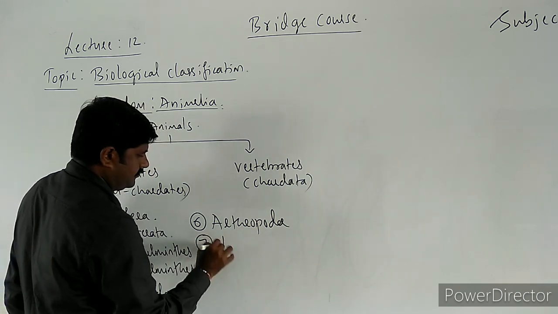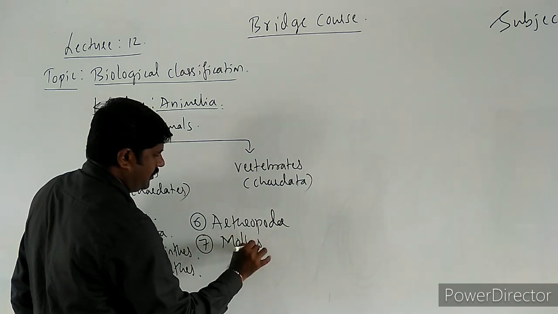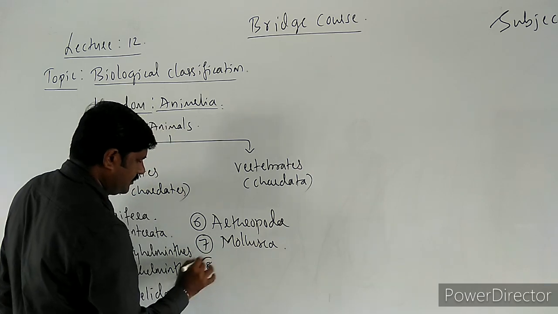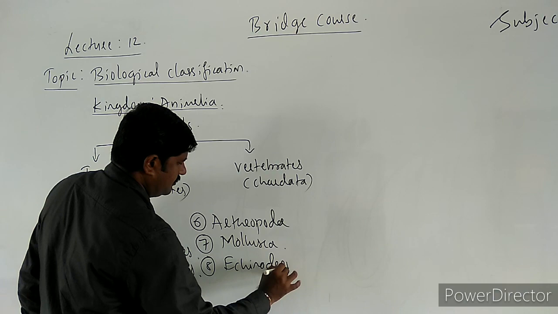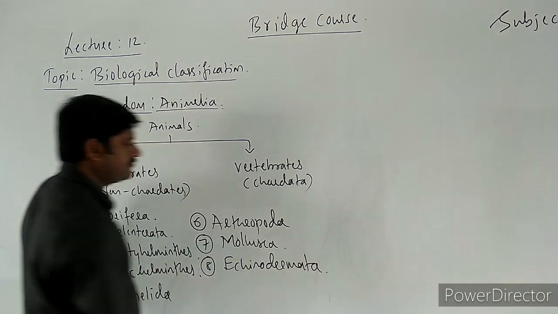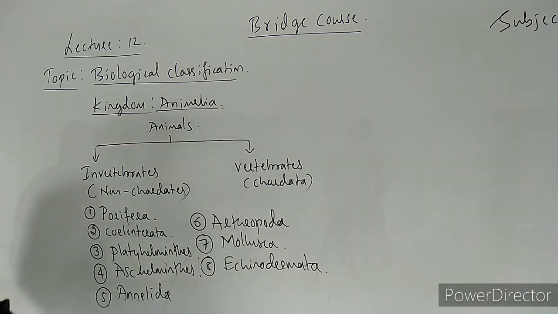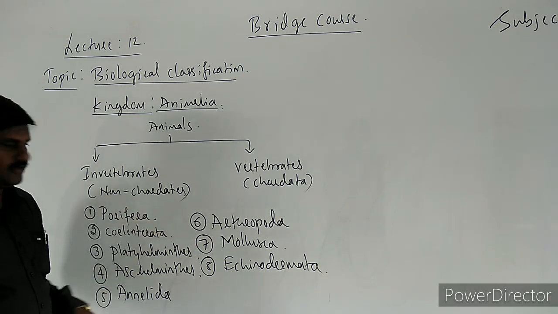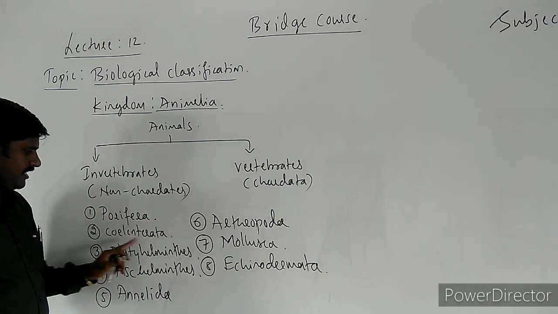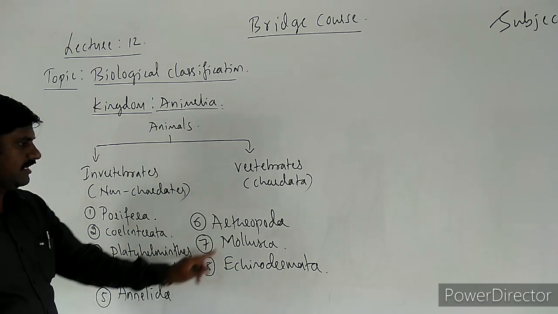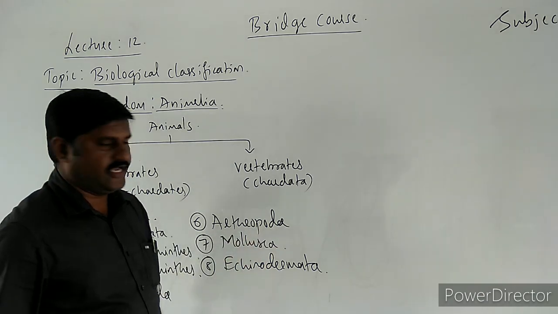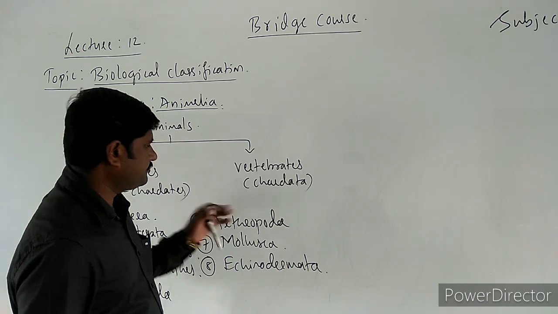Seventh one, Mollusca. Eighth one, Echinodermata. These are the 8 groups that we come across in non-chordates: Porifera, Coelenterata, Platyhelminthes, Helminthes, Annelida, Arthropoda, Mollusca as well as Echinodermata.